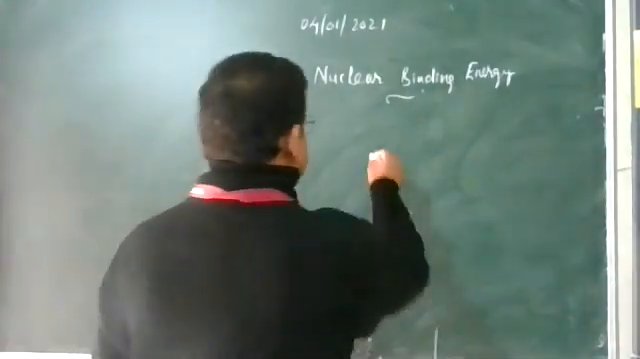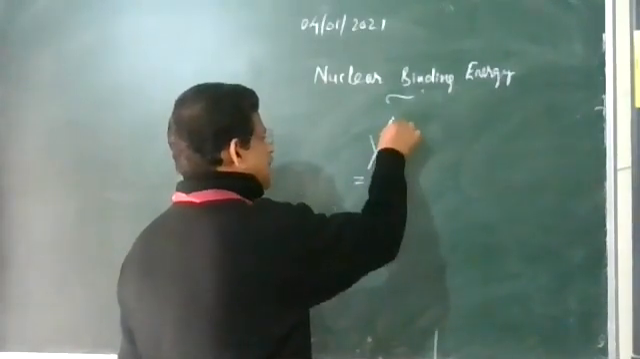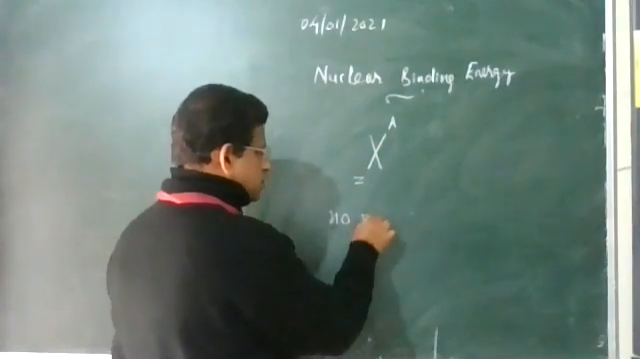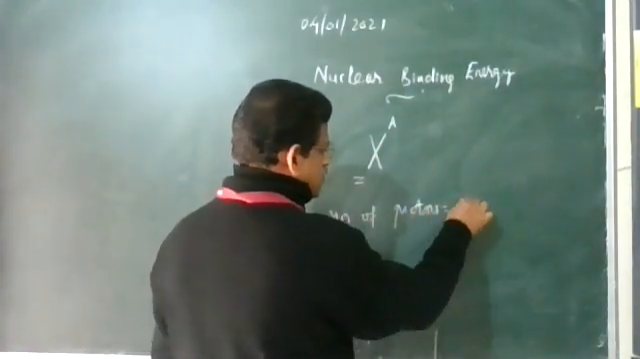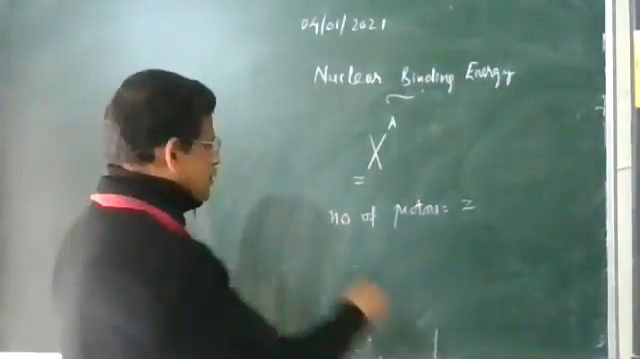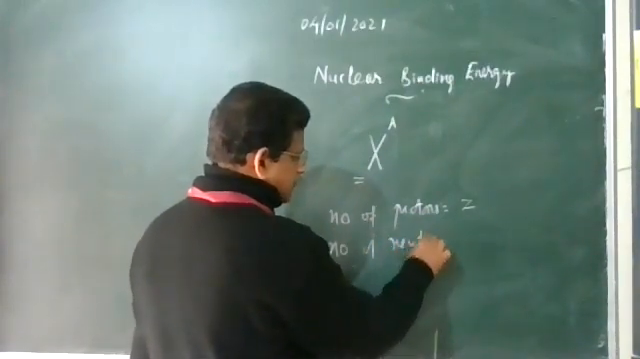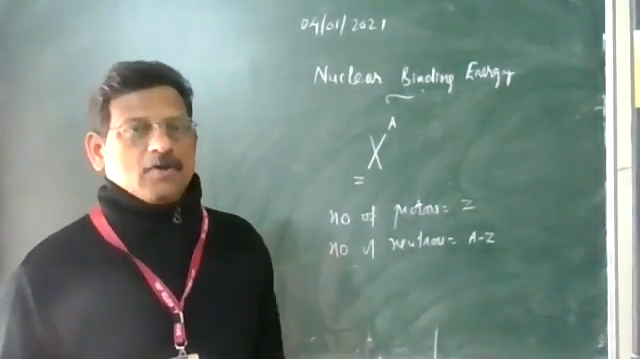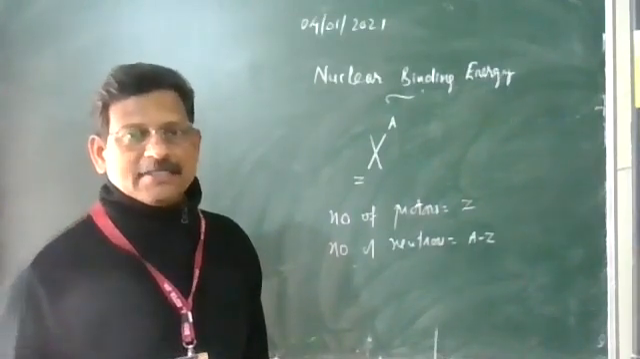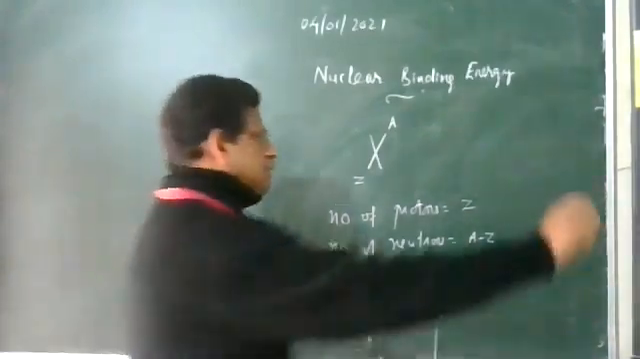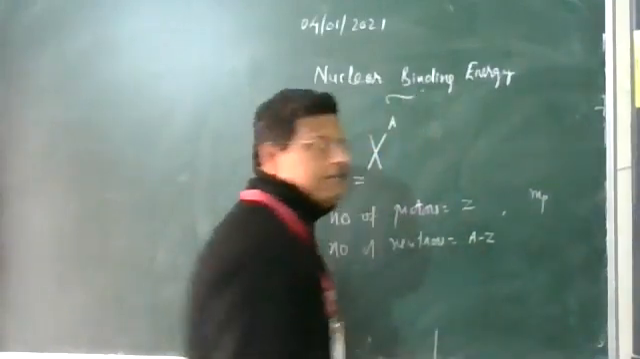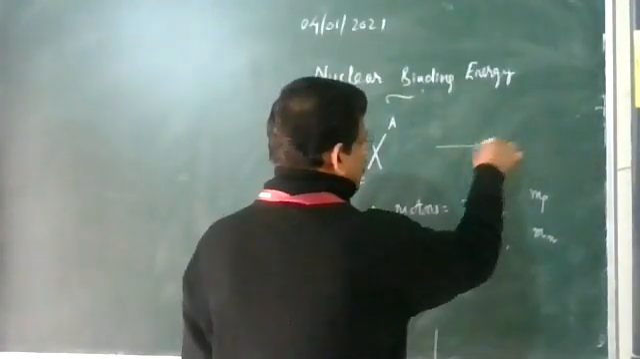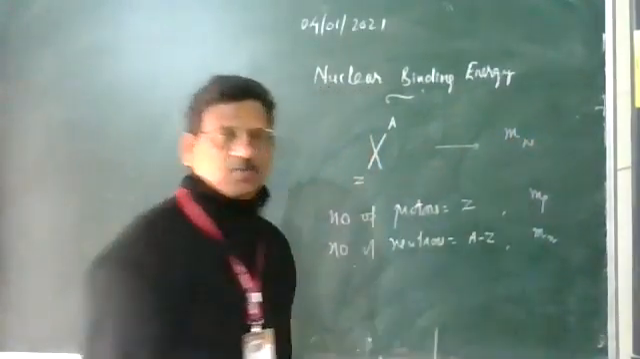Suppose we consider a nucleus X with mass number A. The number of protons inside the nucleus is equal to Z. The number of neutrons in the nucleus is A minus Z. Suppose the mass of the proton is represented by Mp, the mass of the neutron is represented by small m, and the mass of the nucleus is represented by capital M_N.